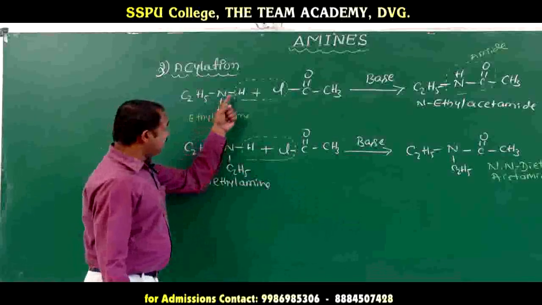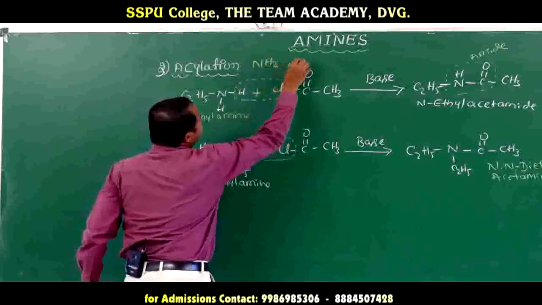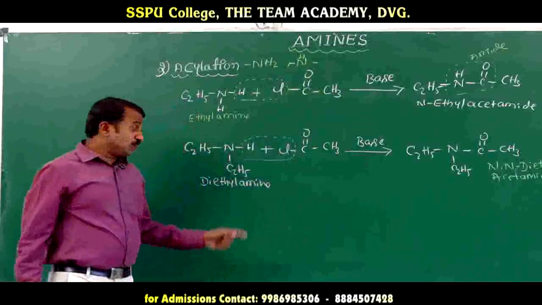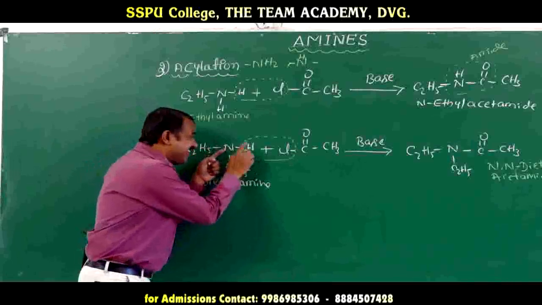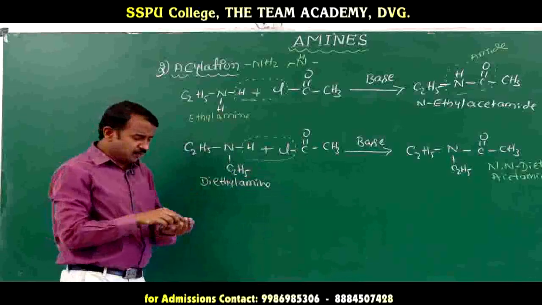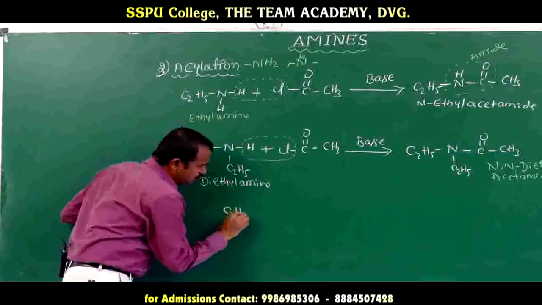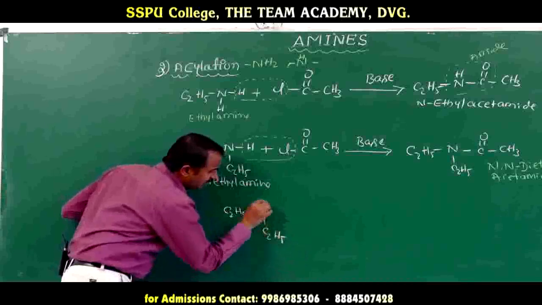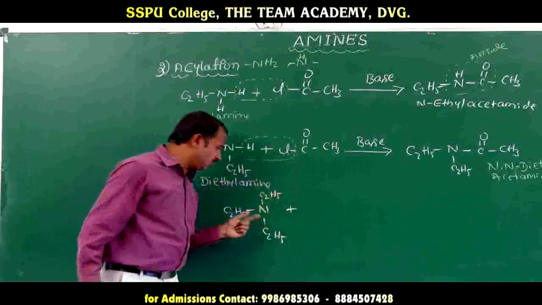The primary amine has NH2 and the secondary amine has NH. Suppose I use a tertiary amine, which does not contain hydrogen: C2H5 N with three C2H5 groups, reacting with acetyl chloride.